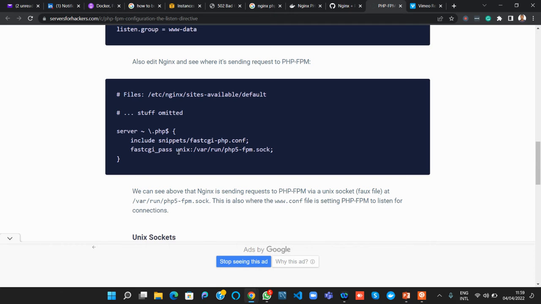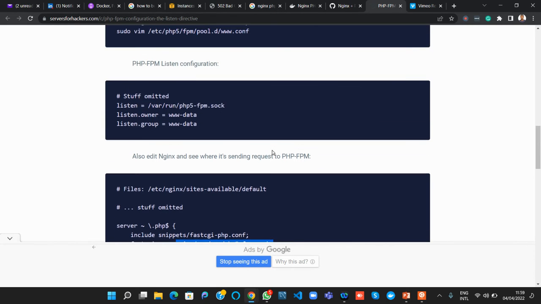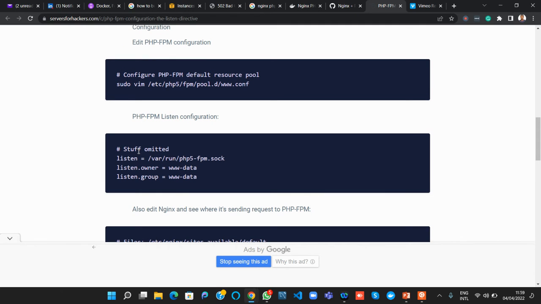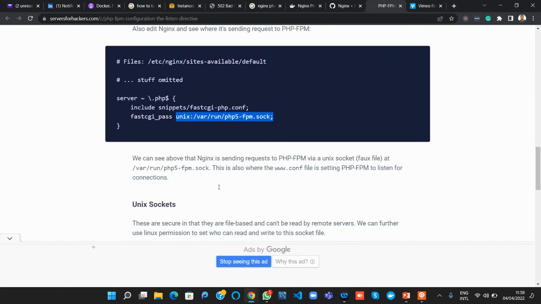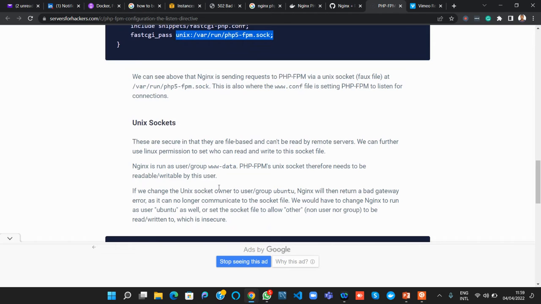Now see this part. The FPM listen configuration is defined up here, and it's being used in the server configuration in Nginx.